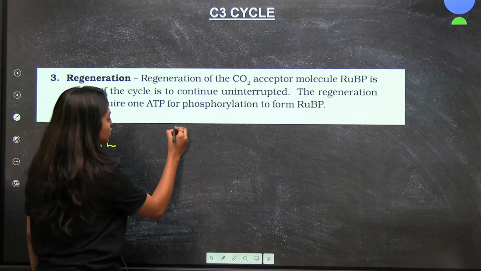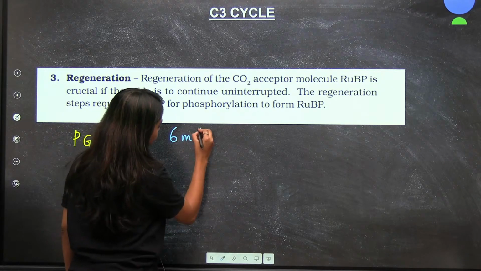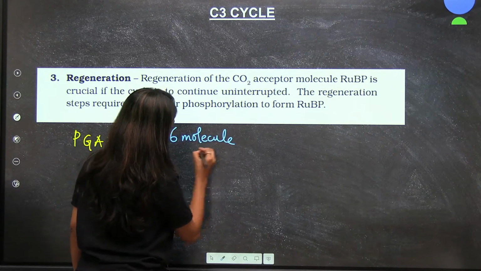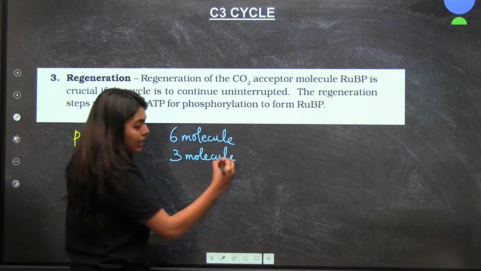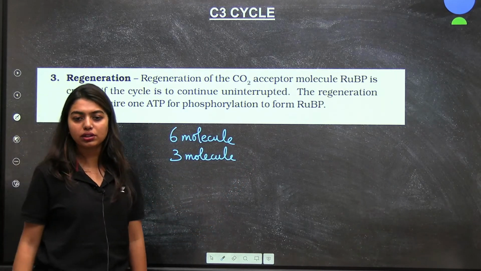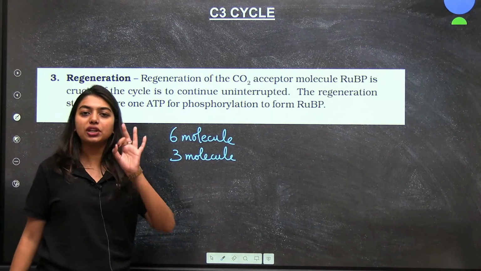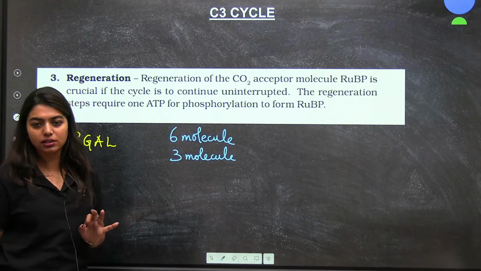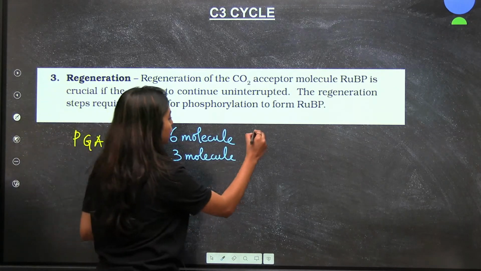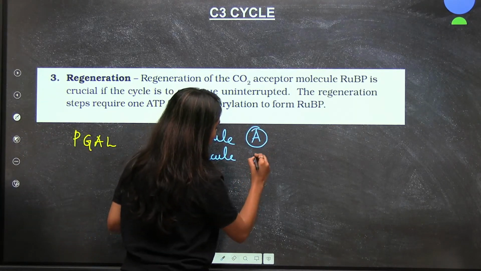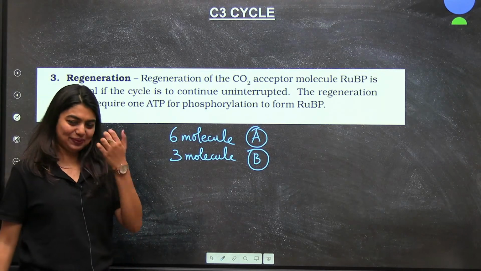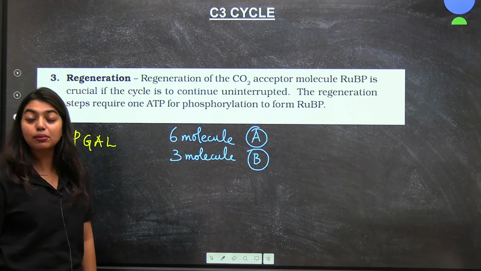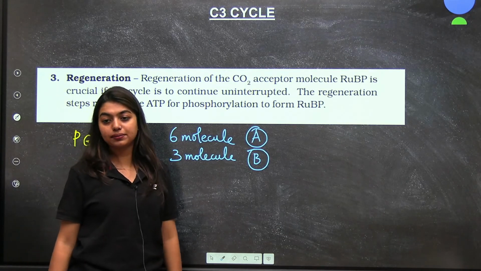Okay, I'll give you option if it's too difficult. Is it 6 molecules or 3 molecules of PGAL was formed? Give me if it's option A or option B. You have to be quick.